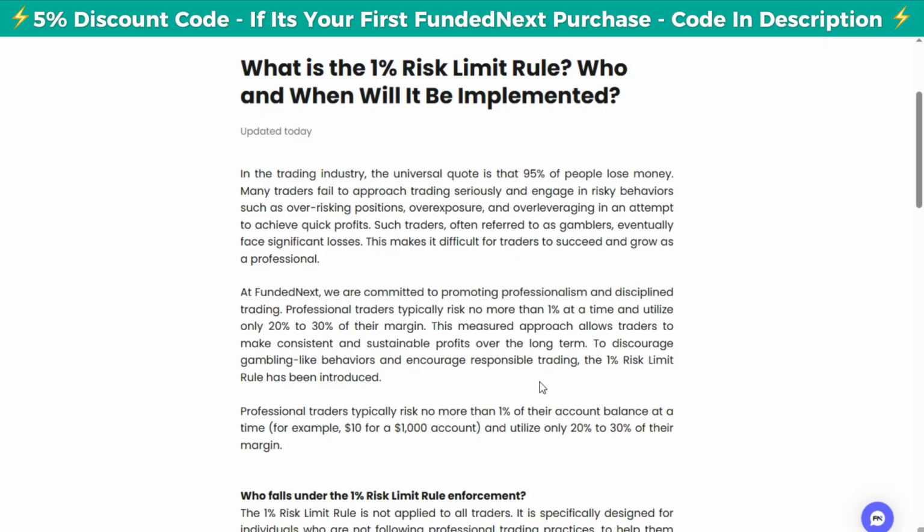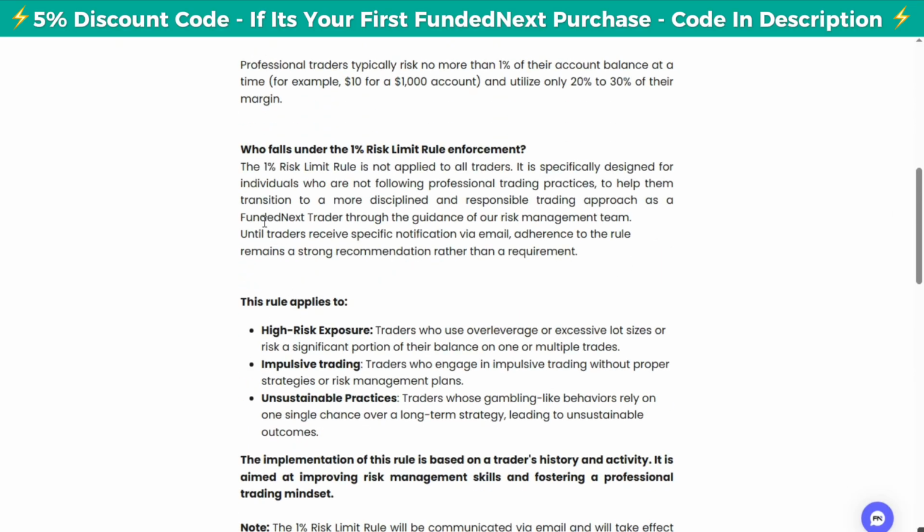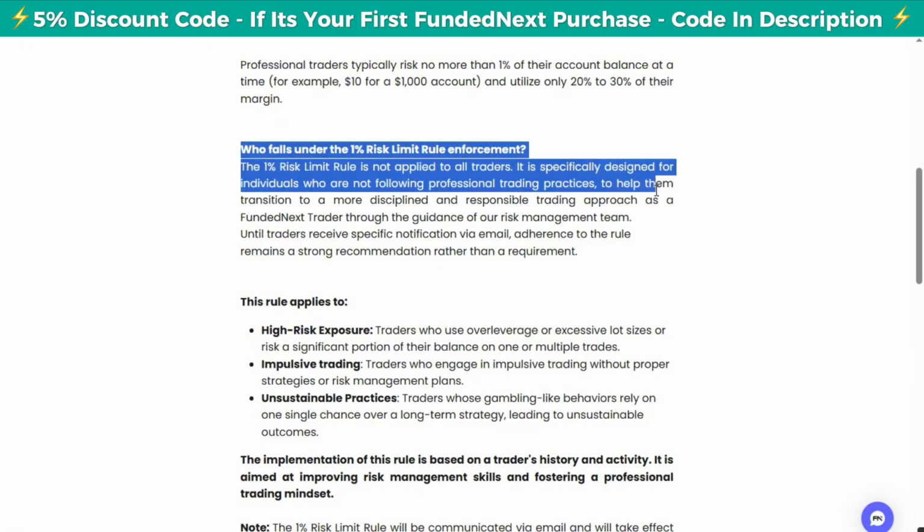Now, who falls under the 1% risk limit rule enforcement? The 1% risk rule enforcement is not applied to all traders. It is specifically designed for individuals who are not following professional trading practice. So this rule is not for all traders.